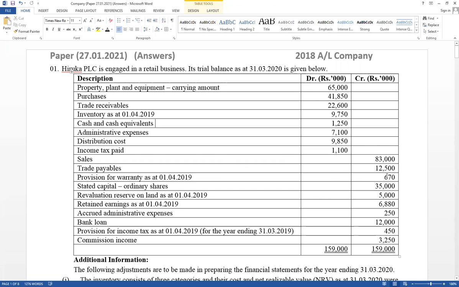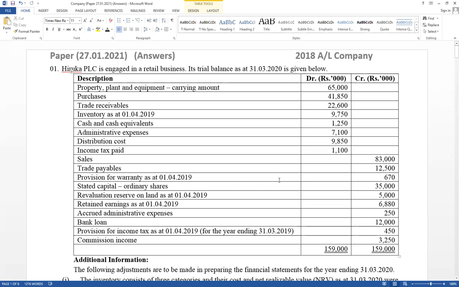Warranty is an estimate, estimated by the business. Therefore, based on LKAS 8, if it has given changes in accounting estimates, it should be adjusted prospectively. Effect for current and future periods, like income tax, like doubtful debts, under provision, over provision should be adjusted. If it has given an opening balance in the provision for warranty account, opening balance means this is the previous year closing balance.